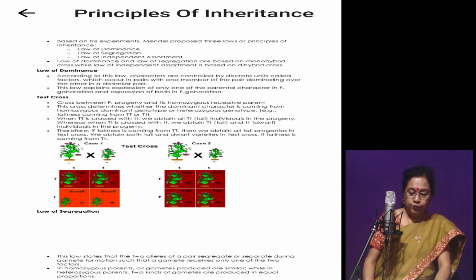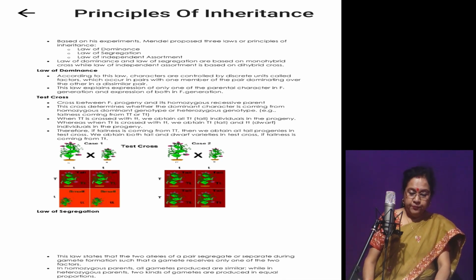After the random fusion, the progeny which are obtained are in the ratio of 3:1. That is, in the externally observable character, 75% tall plants were obtained and 25% dwarf plants were obtained.